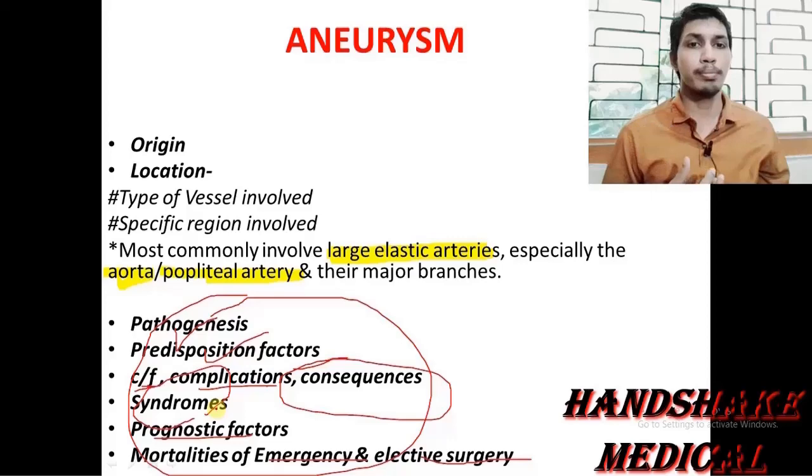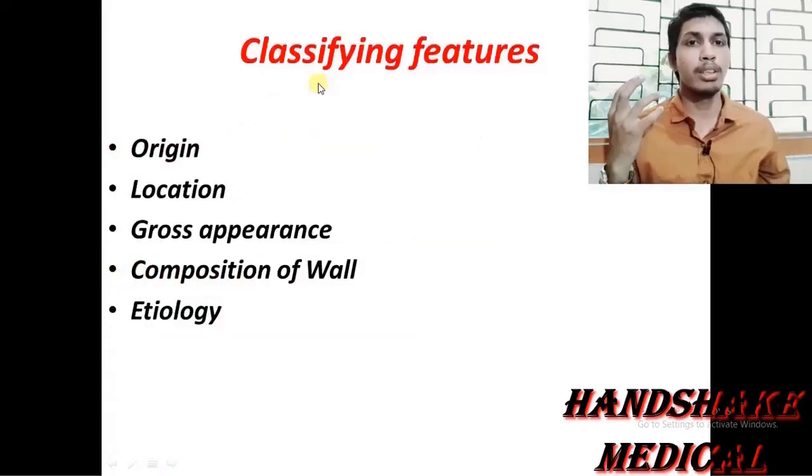Here I am going into detail about the classifying feature, or classification, of aneurysm.